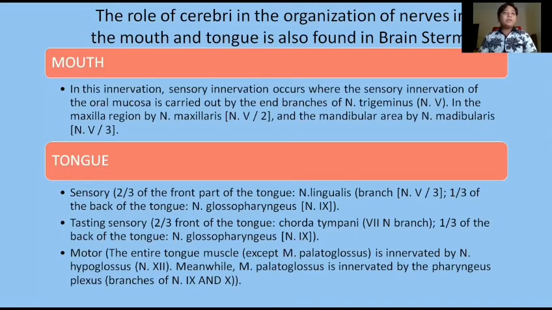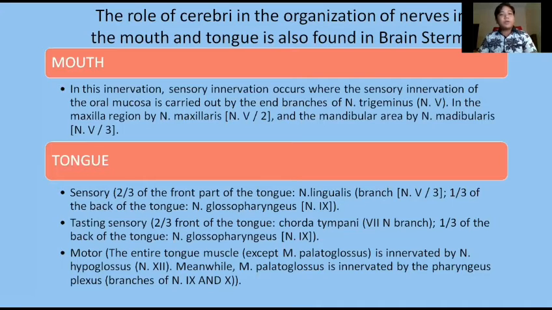The second one is the tongue. As you can see, for sensory, the front 2/3 of the tongue is carried by the lingual nerve. The back 1/3 of the tongue is the glossopharyngeal nerve. Okay, the second one is taste sensation. The front 2/3 of the tongue is carried by the chorda tympani. The back 1/3 of the tongue is carried by the glossopharyngeal nerve.